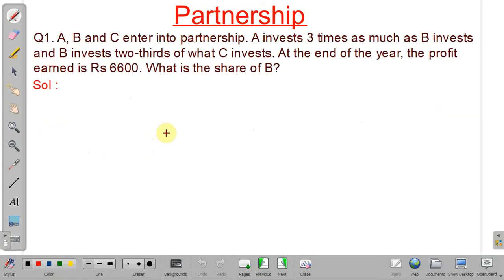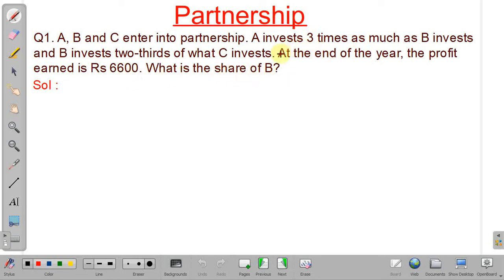So, on the basis of our discussion, we will solve some problems. See this question. A, B and C, three partners enter into partnership. A invests three times as much as B invests, and B invests two-thirds of what C invests. At the end of the year, the profit earned is 6600. So what is the share of B?